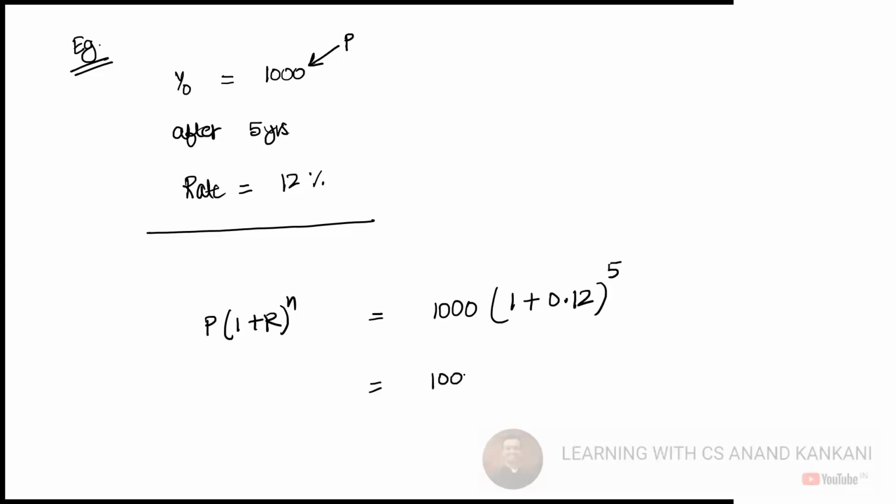Then we solve this: 1000 into 1.12 to the power 5. And how do we do this?